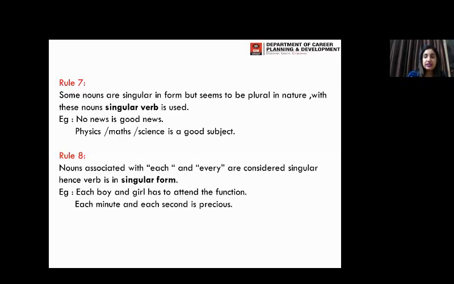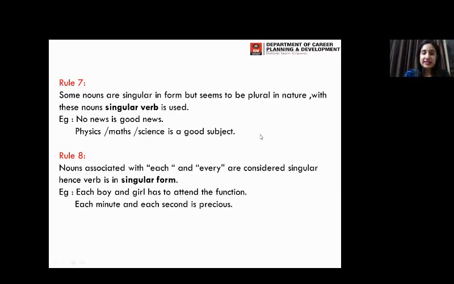Next, rule number 7 says that some nouns are singular in form, but seem to be plural in nature. With these nouns, a singular verb is used, for example news, maths, science. Whenever we hear these words, we get a sense that it is going to be plural, but in fact they are singular in form, so that's why the verb is going to be singular. Like no news is good news. If you see the word news, we get a sense that it is plural, but the verb you use is singular.